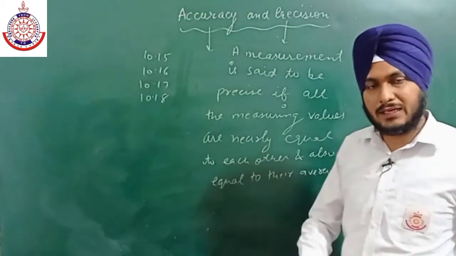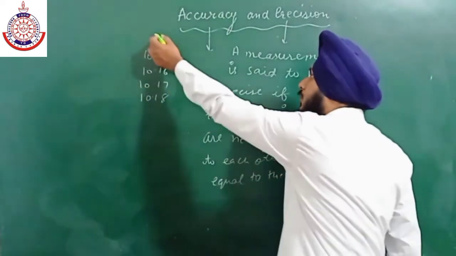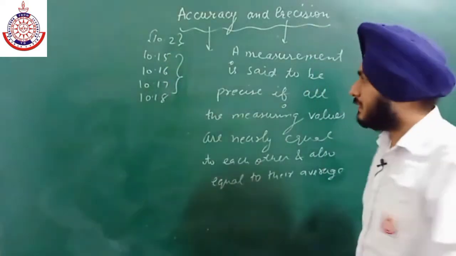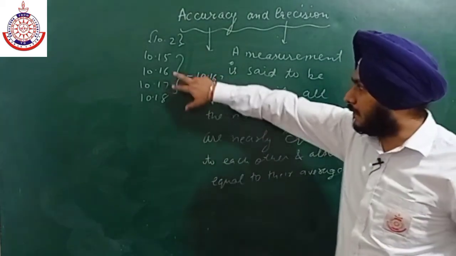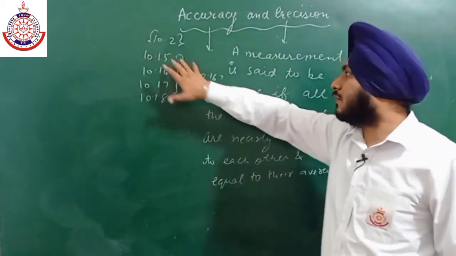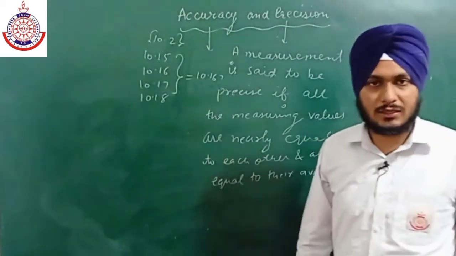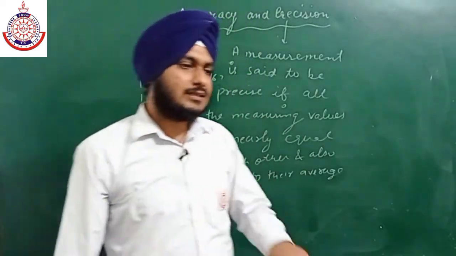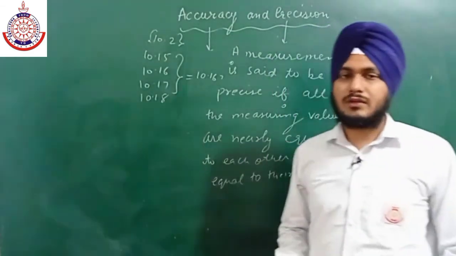Then it will become accurate. For example, if the correct value is 10.2, then their average comes out to be nearly 10.167 something, or in between 10.16 and 10.17. But this value is far away from 10.2, so this measurement is not said to be accurate. It means precision doesn't depend upon the correct value. For precision, all that is needed is that all the measuring values are nearly equal to each other and also equal to their average value.